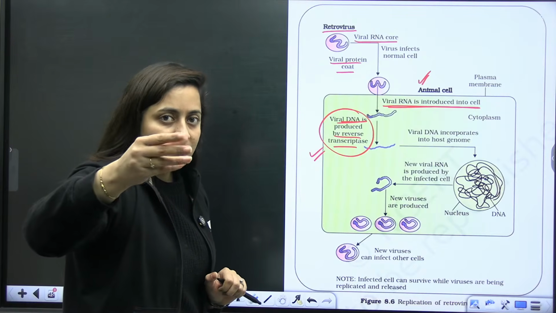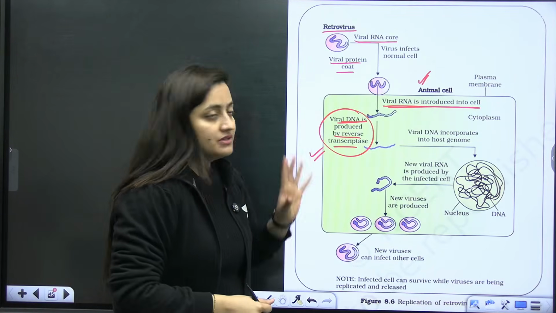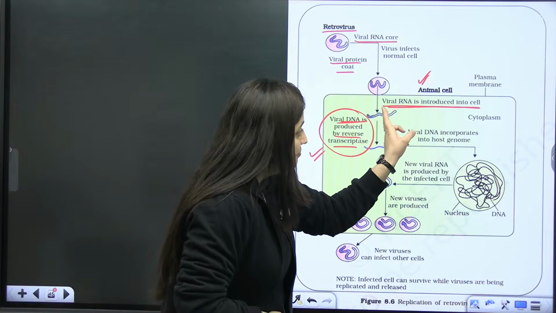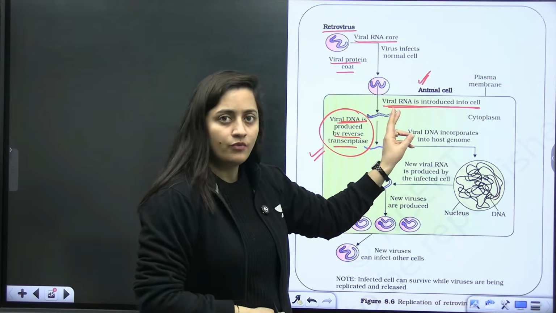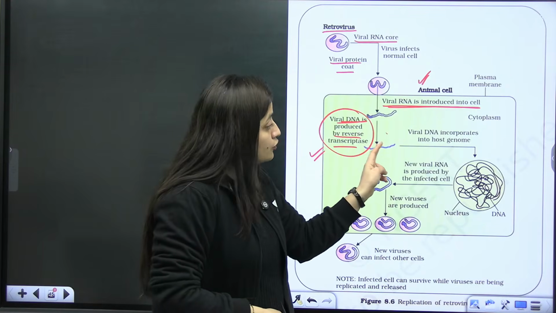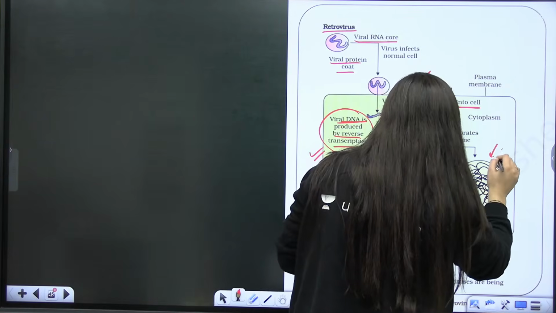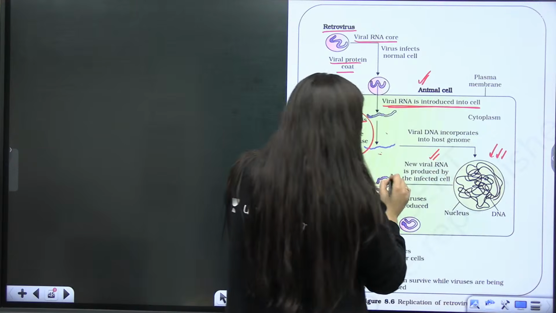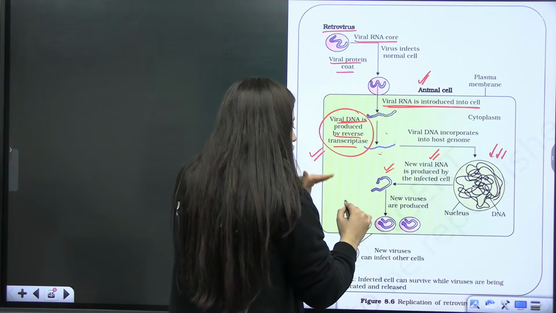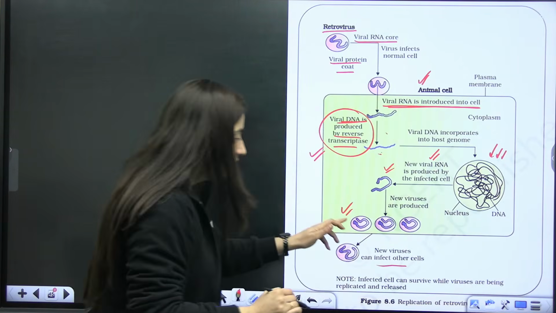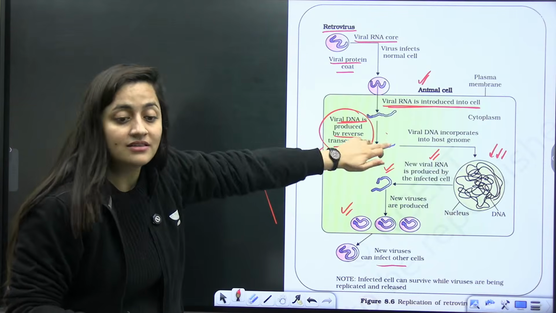So I told you about zidovudine, which stops this reverse transcriptase as well. Now, once the viral DNA forms, how will it form? By using the host machinery. This viral DNA will incorporate itself into the host genome, right? So new viral RNA is produced by this infected cell. New viruses are produced, and these new viruses will further start infecting other cells as well.